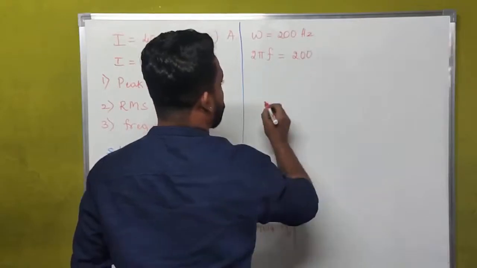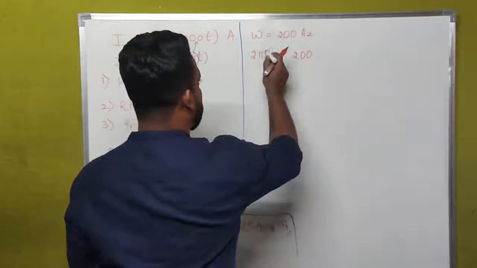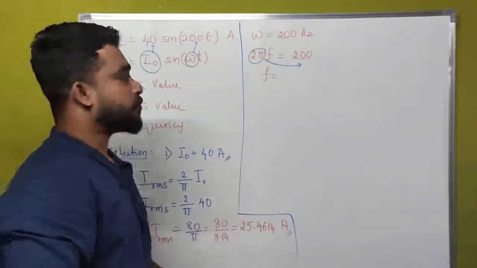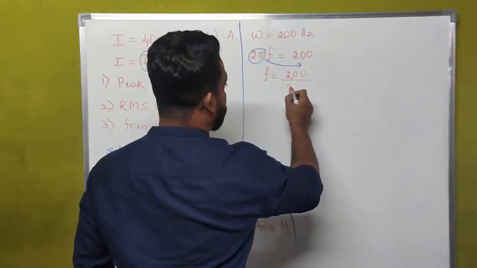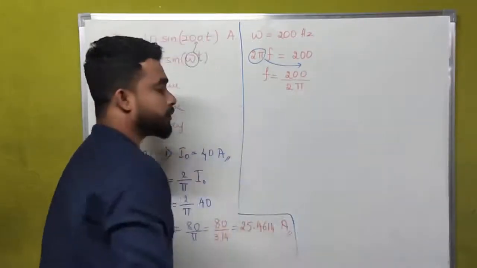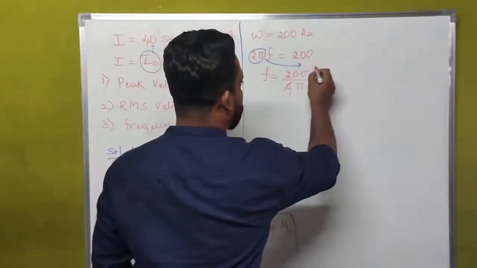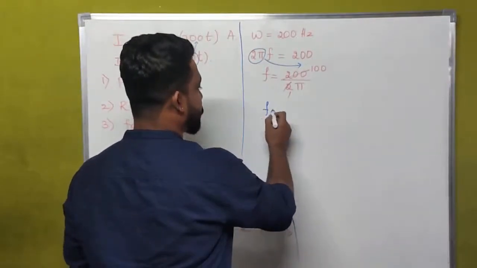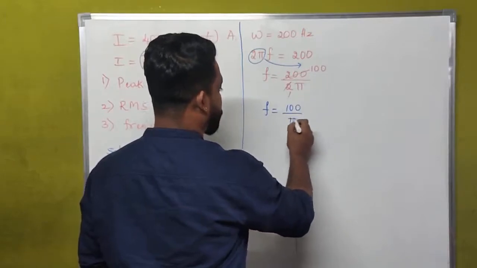That is equal to 200. What we want is frequency, so I'll send the 2 pi to the other side of the equation. Then it becomes 200 divided by 2 pi. 2 ones are 2, 2 hundreds are 200. Then we get frequency f equal to 100 divided by pi.